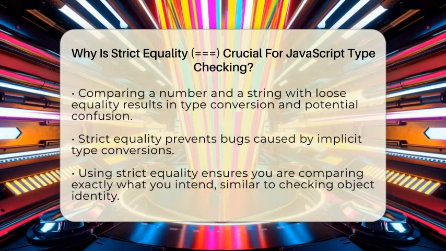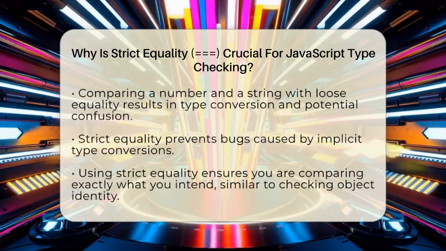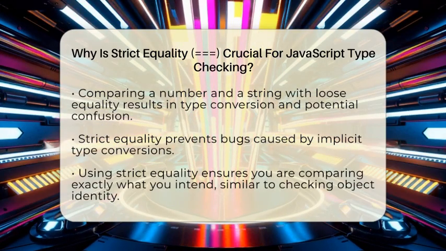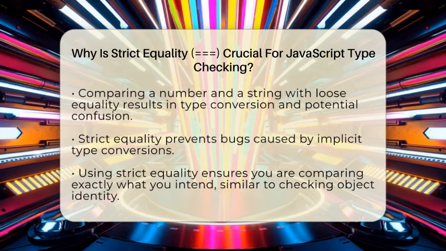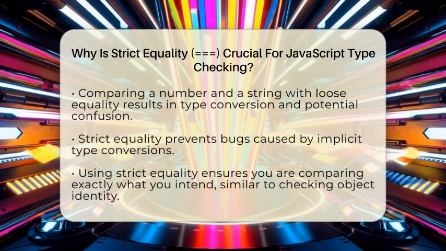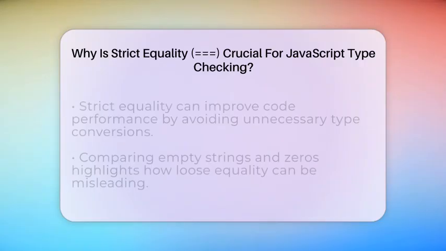This is important because it helps prevent bugs that are caused by implicit type conversions. When you use strict equality, you know exactly what you are comparing. It's like checking if two objects are exactly the same in both shape and size, not just similar.